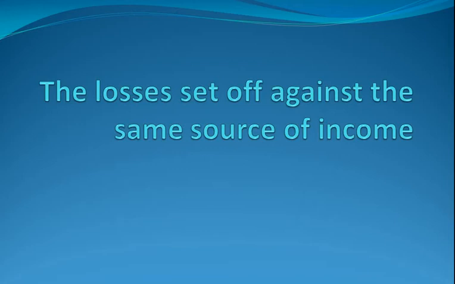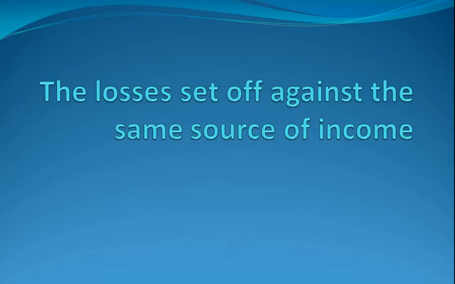In that case, you try to set off your house property loss with your business income. House property loss is a different source and business or profession is a different source. So these two are different heads of income or losses. So the loss from house property is set off against the income from business is known as inter-head set off.